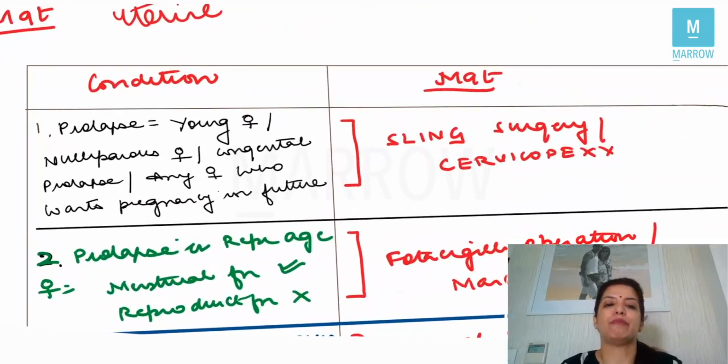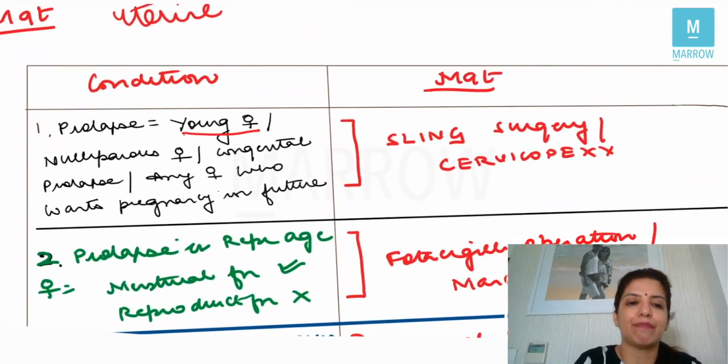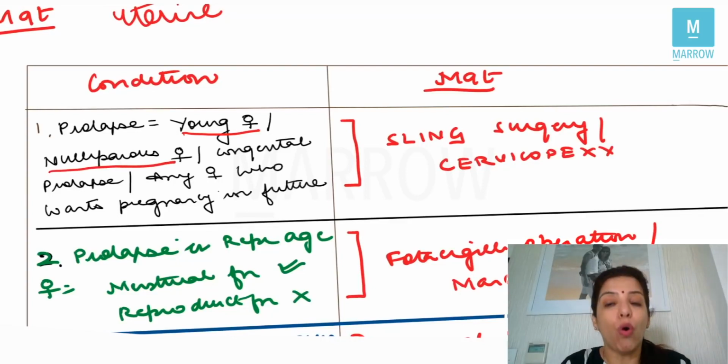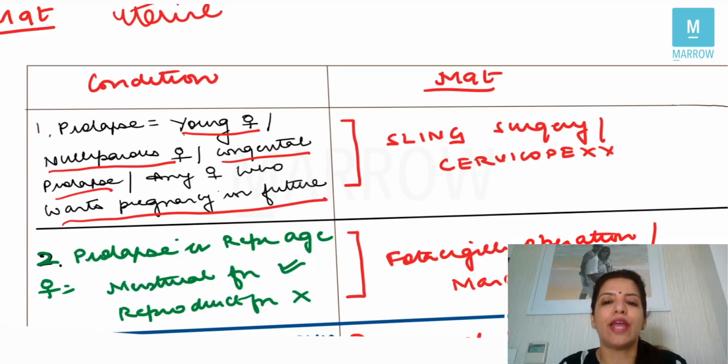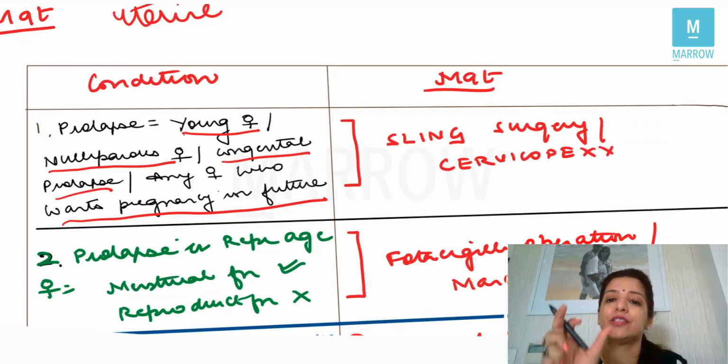Suppose prolapse is happening in a young female or in a nulliparous female, or the question is saying it's a congenital prolapse, or the question is saying that prolapse is happening in a female who wants pregnancy in future, then always and always the management is sling surgery. In the options, you will have to look for sling surgery. The name of the sling surgery can be any name. It could be a Purandare sling surgery. It could be a Shirodkar sling surgery. That doesn't matter. What you have to look for in the options is the word sling surgery.